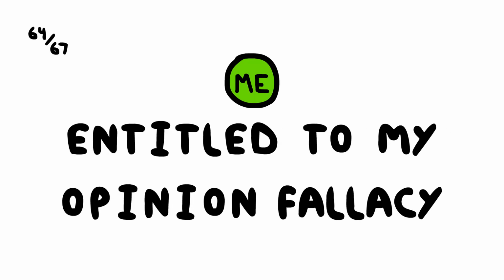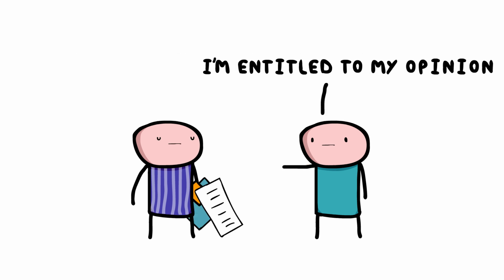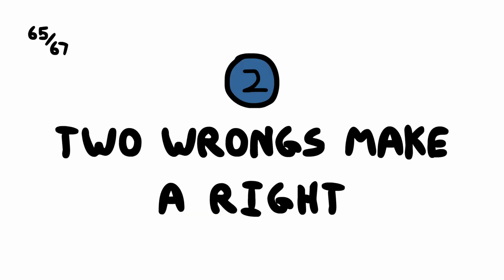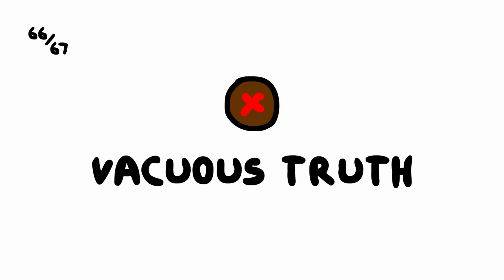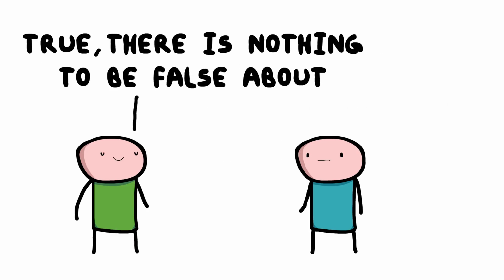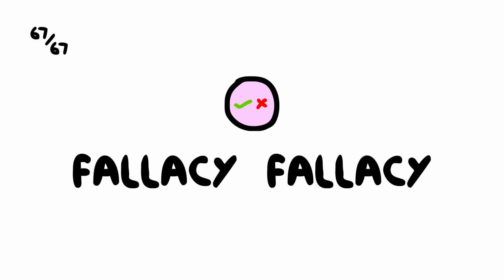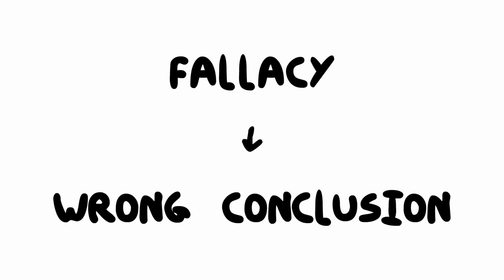Entitled to my opinion fallacy. Asserting a claim without supporting evidence, relying on personal beliefs rather than reasoned argumentation. Two wrongs make a right. Justifying an action by pointing to a similar or worse action, undermining ethical reasoning. Vacuous truth. Asserting something is true because it is empty of content, lacking substantive support. Fallacy fallacy. Concluding that an argument is false because it contains a fallacy, overlooking the possibility of a valid conclusion.